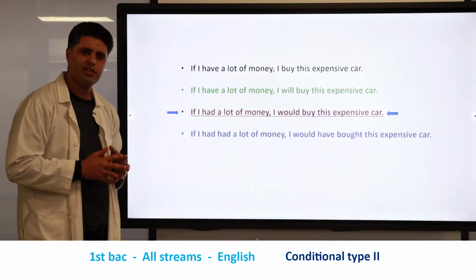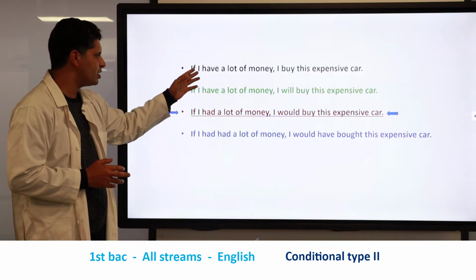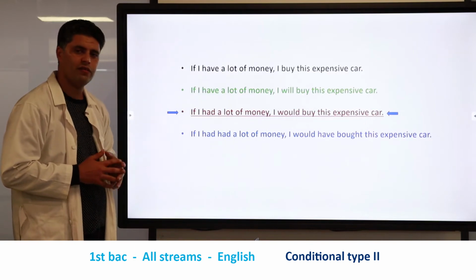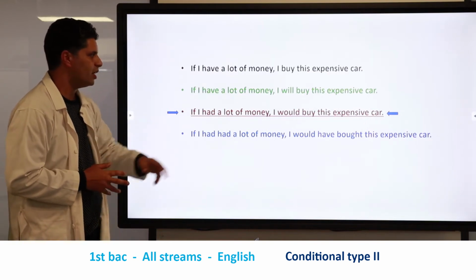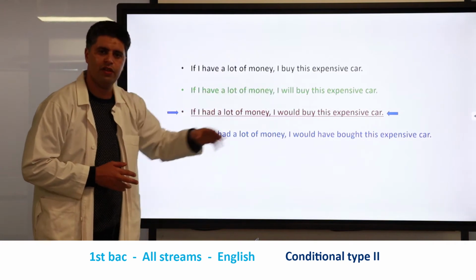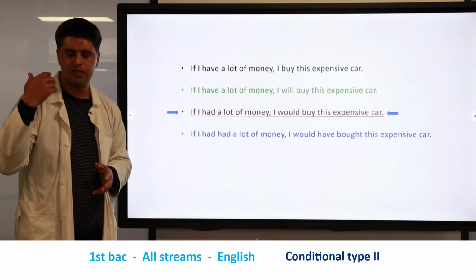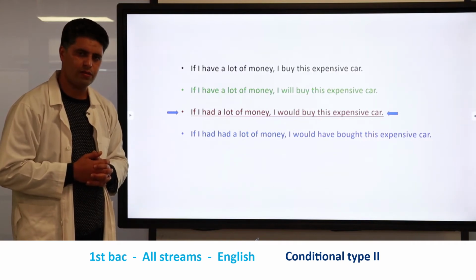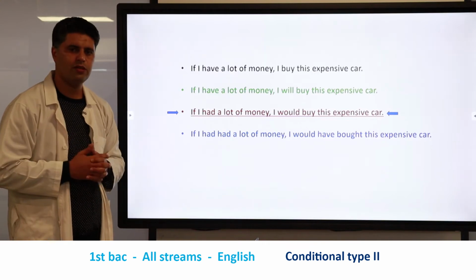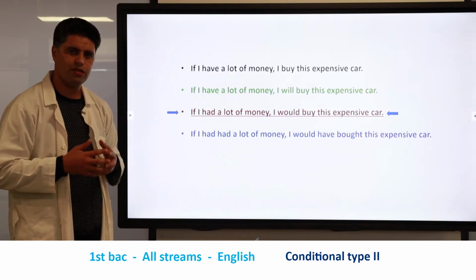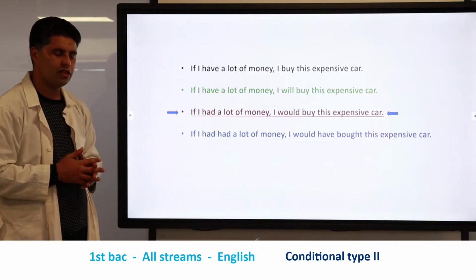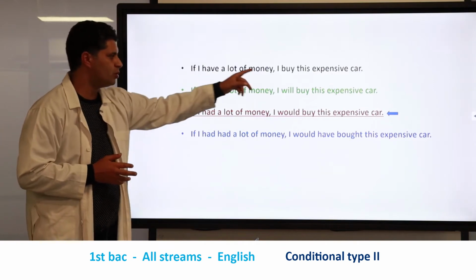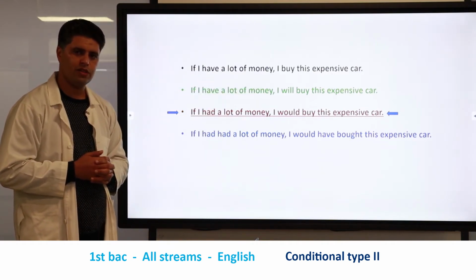Okay, so in this sentence, as you can see, we have a subject and we have a conjunction at the beginning of the statement, and we have the verb in the present simple. And here we have subject and we have buy. Okay, you may have seen this structure before. The structure is called the conditional type 0. Okay, so this structure, which is the conditional type 0, is used to show that there is a condition to do something. But as you can notice, both of the verbs that we have are used in the present simple.